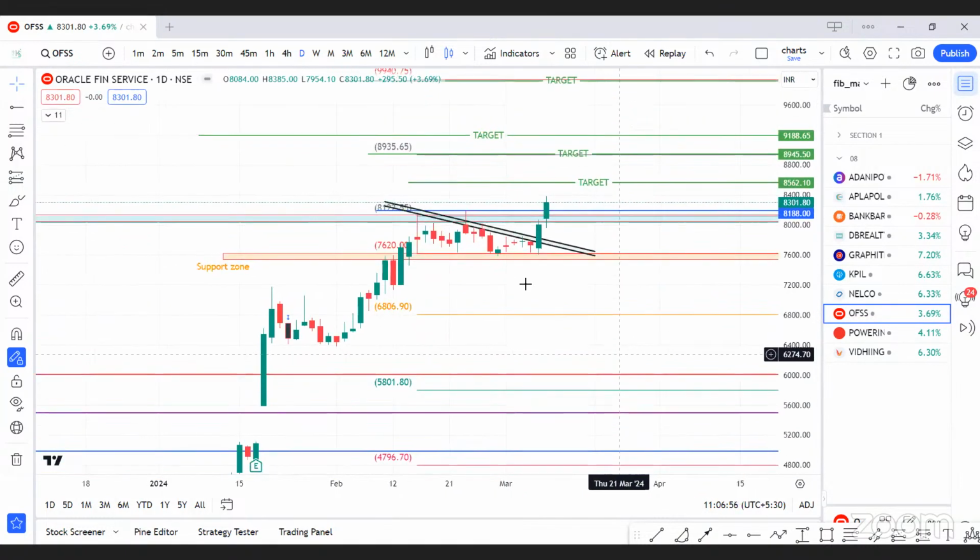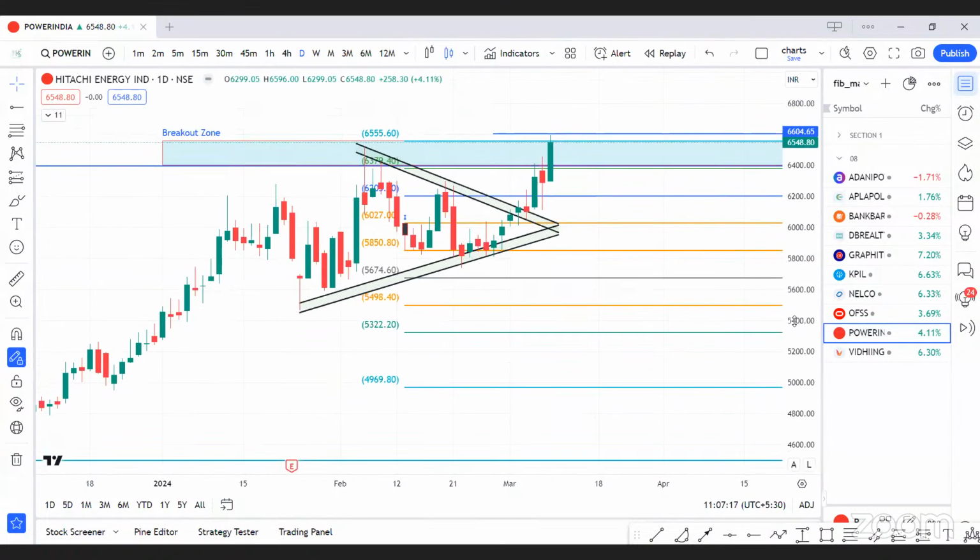OFSS, last trading session itself, it gave a breakout and we had traded with our members. Now another round of entry is possible above yesterday's high, that is above 8400. You can enter for the immediate target of 8560, then 8900 and 8935.